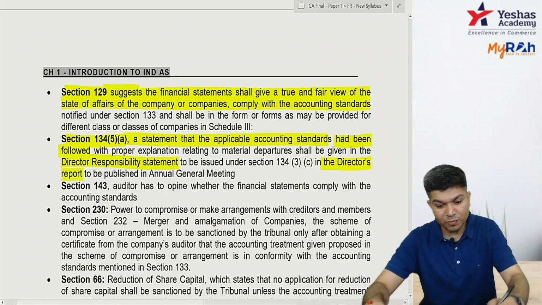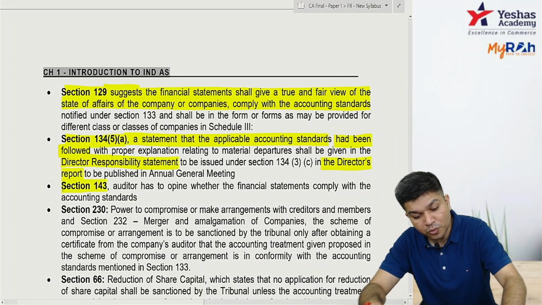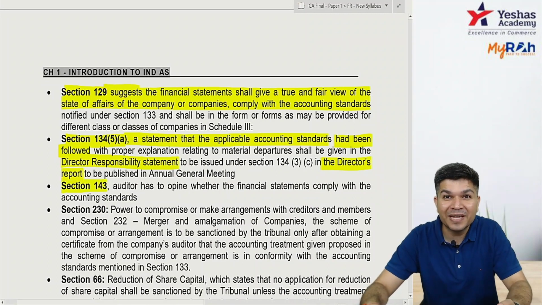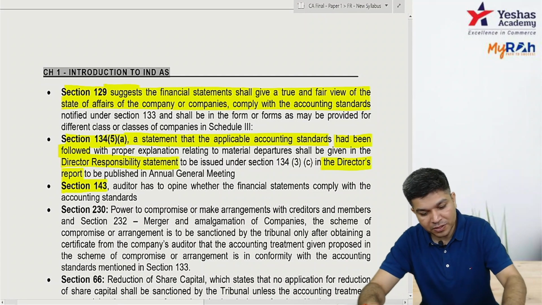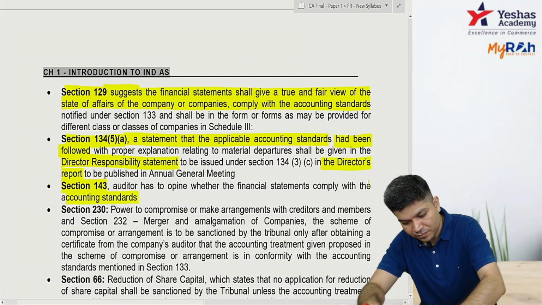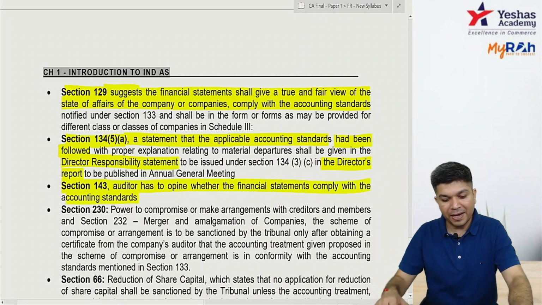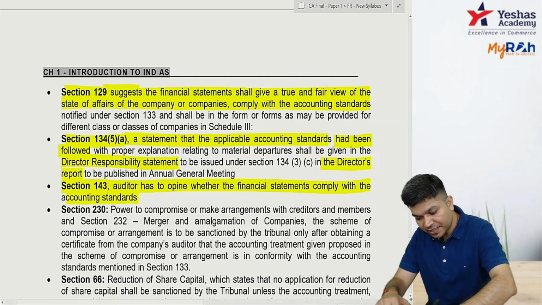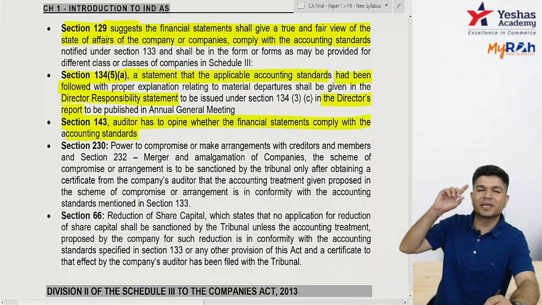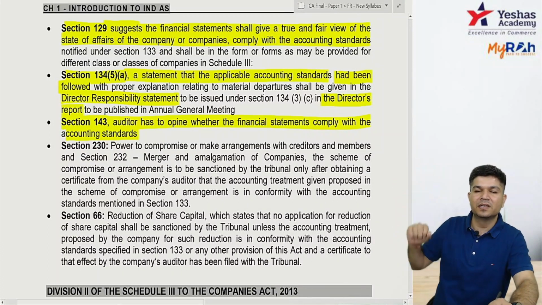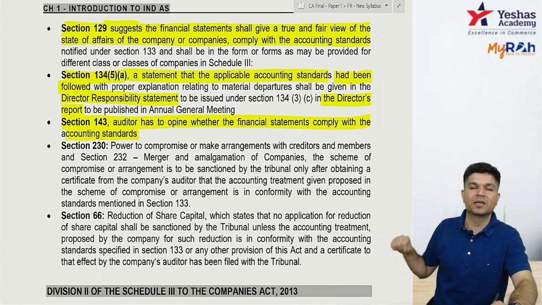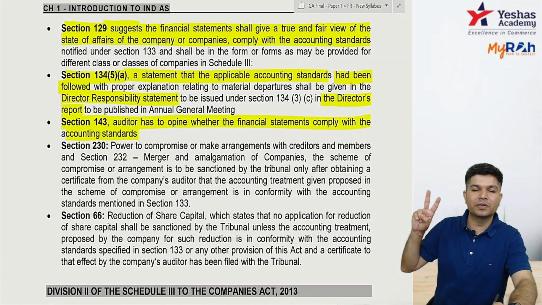Section 143, the auditor has to opine whether financial statements comply with accounting standards. Section 2, subsection 2 tells accounting standards are the standards of accounting referred under section 133. 133 gives the definition of accounting standards.